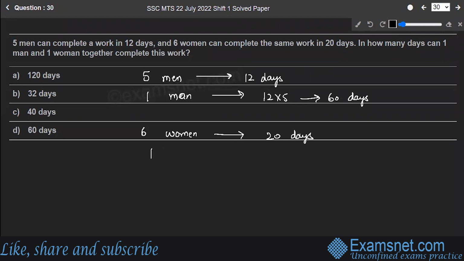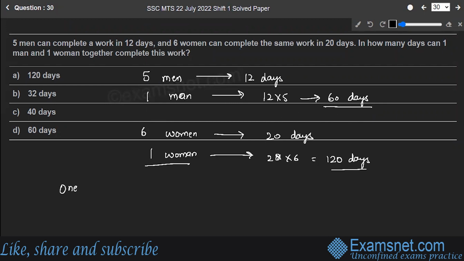If one woman works alone, she will complete the work in 20 multiplied by 6, that is equal to 120 days. So one man can complete the work in 60 days, and one woman can complete the work in 120 days.